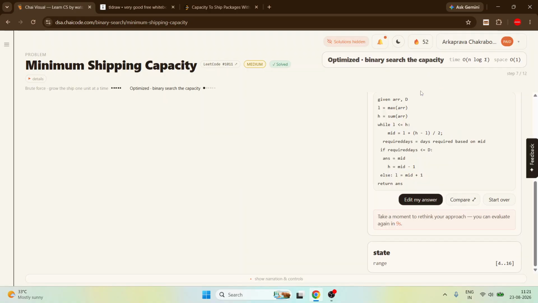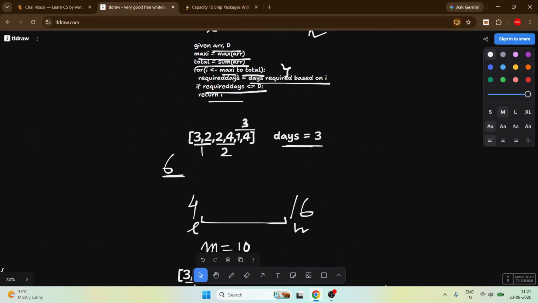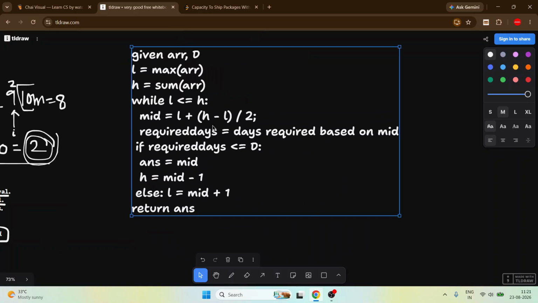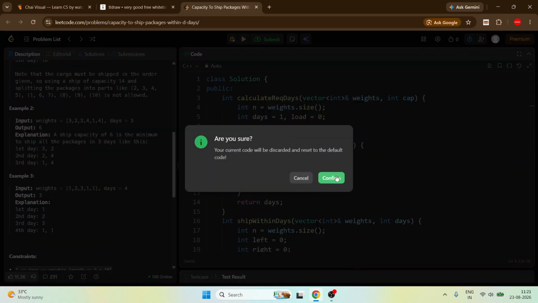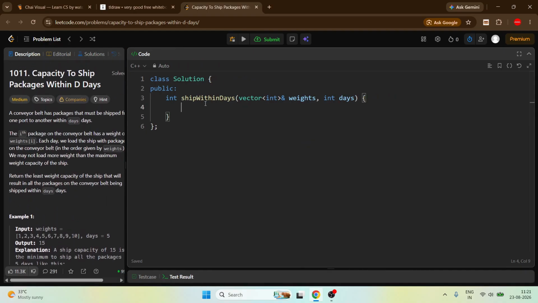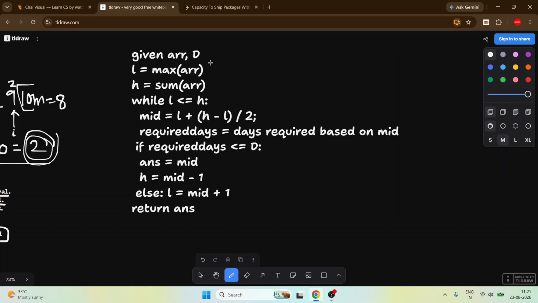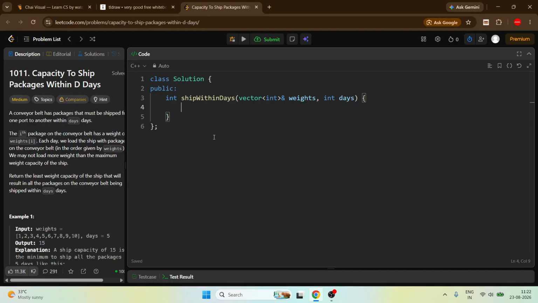We did it. So before, here we are using a for loop, we just do a linear search. Here we just convert it into a binary search. So the time complexity would become big O of n log into the summation. Or let's just write down the code. Don't worry. So first, see, let's map it with here. First we need this maximum and the sum.